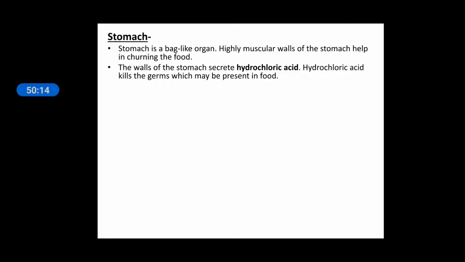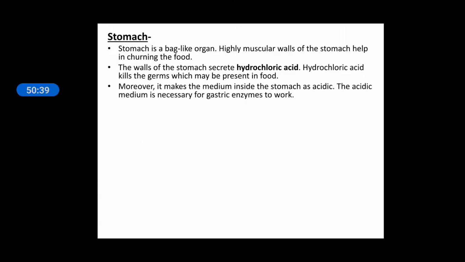One function is that HCl, because it is an acid, can kill the germs which may be present in the food. The food you take in may contain various types of germs. So if they enter your body through the food, what can you do? There is an arrangement, that is HCl in your stomach. Moreover, it makes the medium inside the stomach acidic. The acidic medium is necessary for the gastric enzymes to work.